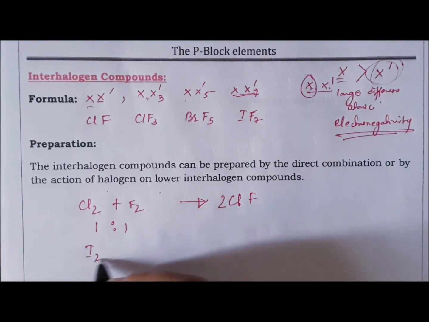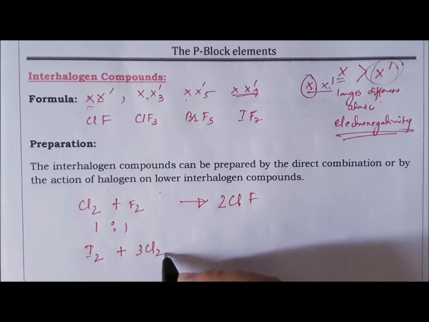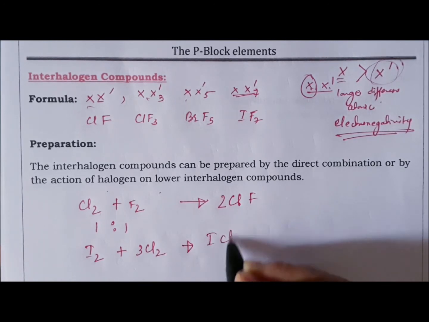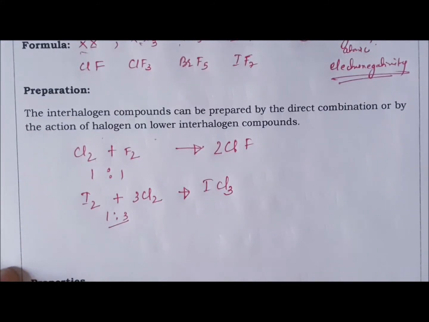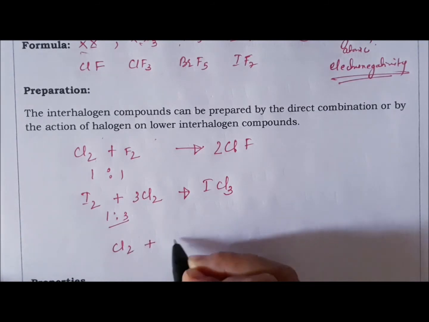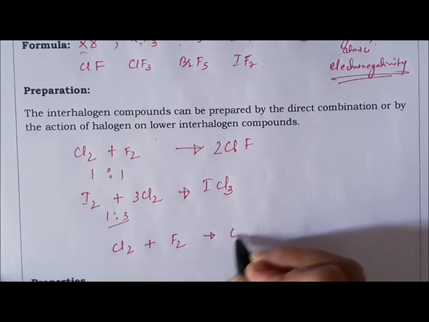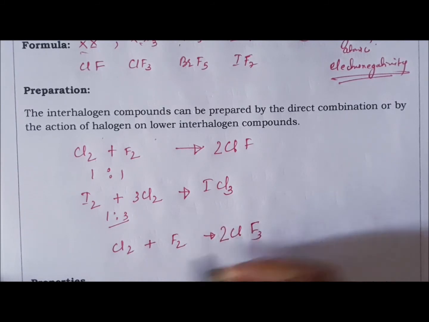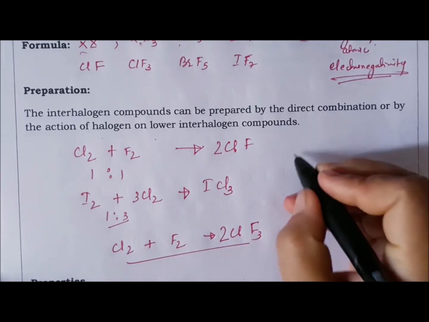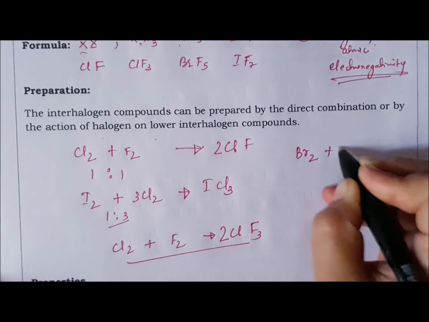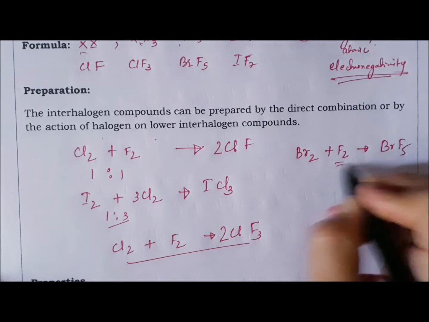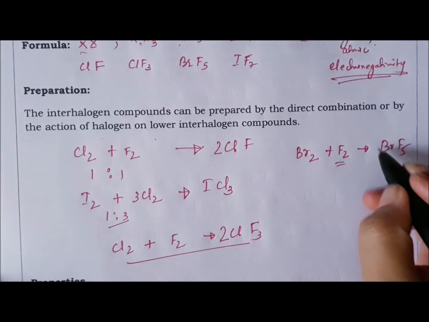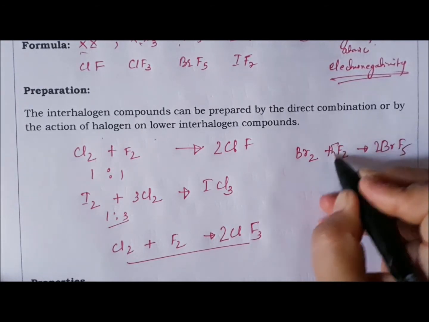and I2 just a direct combination of Cl2, so it give ICl3 1:3 ratio ma cha yo, okay. Now त्यसरी नै I2 Cl2 1:1 ratio ma, or so it is Cl2 F2 excess ma, so it will give ClF3. Br2 plus F2, okay, so it give BrF5 in 1:1 ratio. So if it is in excess,